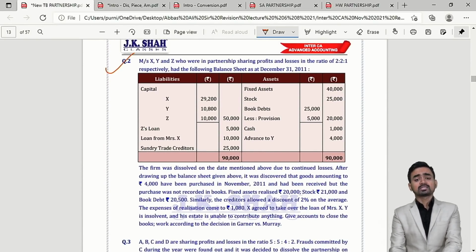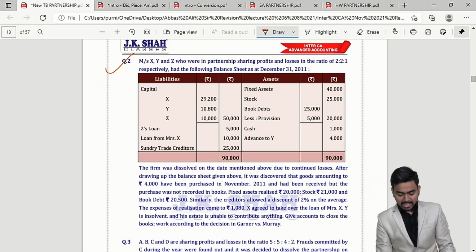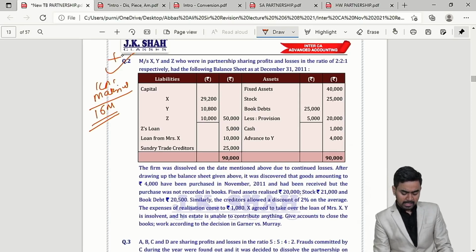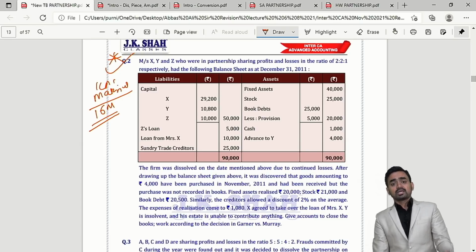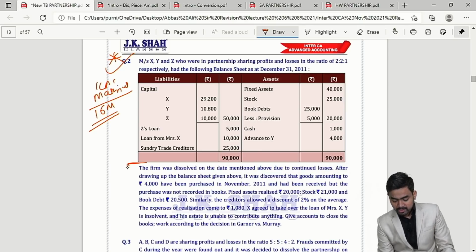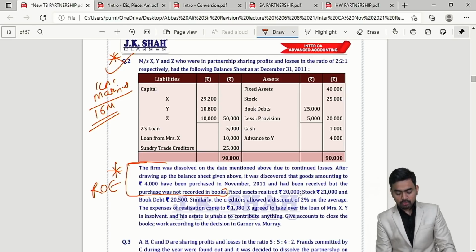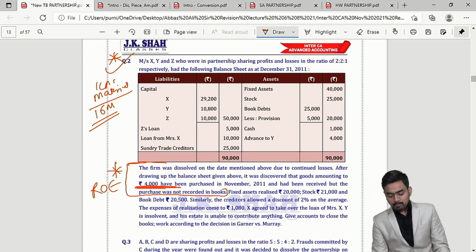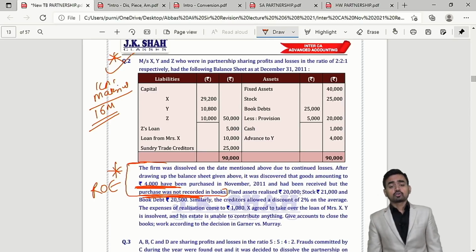My dear students, question number 2 is there in your ICAI material. If this comes in the exam, then it will come for 16 marks and I am expecting a very good sum, because here they are checking your knowledge with respect to dissolution along with the rectification of error. This point is important, rectification of error. It means here they have purchased goods worth rupees 4,000 included in the stock, but they didn't pass the entry for the purchase in the books of accounts. So you have to rectify this.